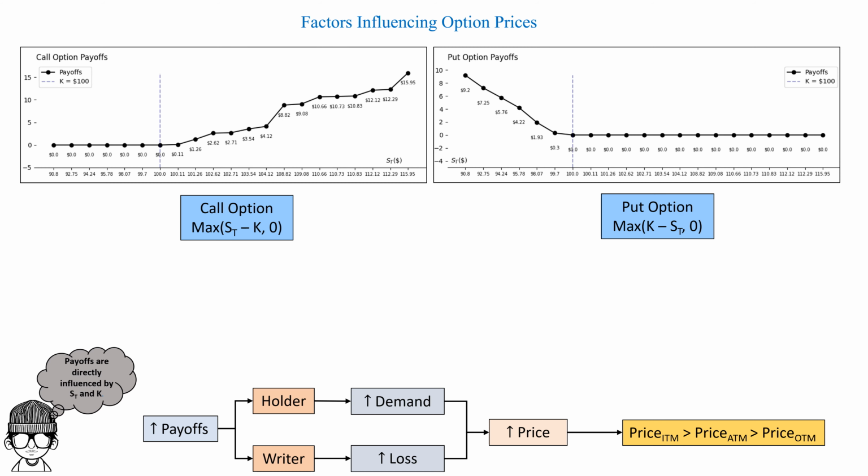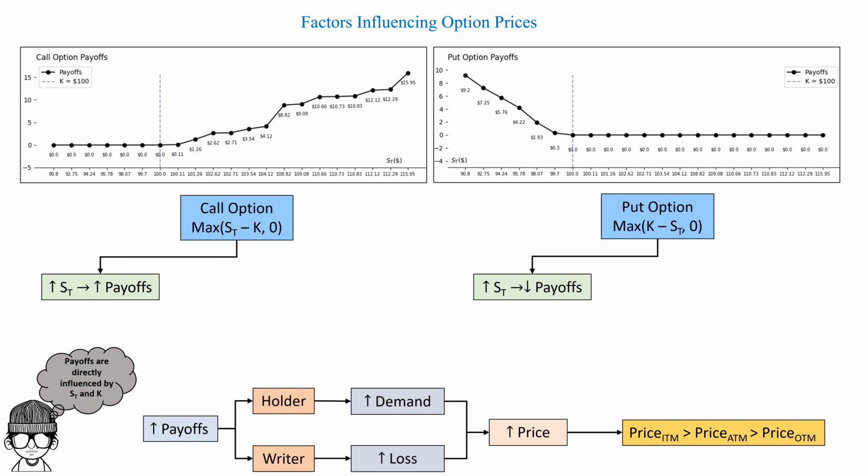So let's look at how the stock prices and strike prices influence the price of an option. We have the payoffs of a call option and a put option when the strike price is equal to 100 displayed. Now, as you can see, the greater the stock price, the greater the payoffs for a call option, and the greater the stock price, the lower the payoffs for a put option. Therefore, the price would be greater for call options when the stock price is high, while it'd be lower for put options when the stock price is lower.